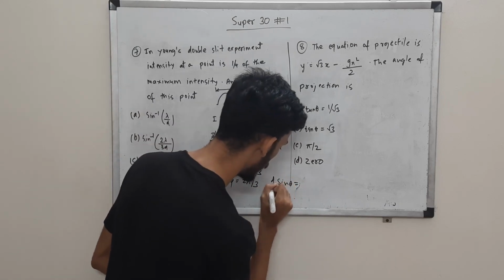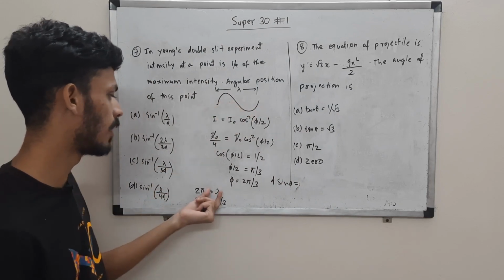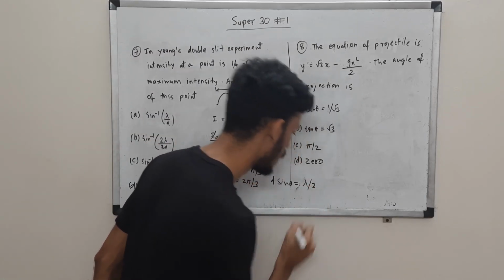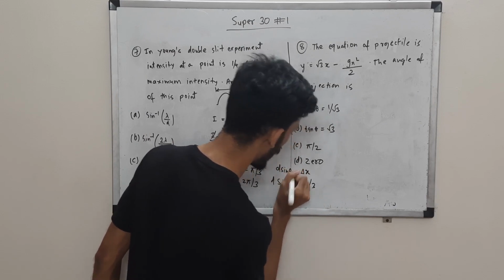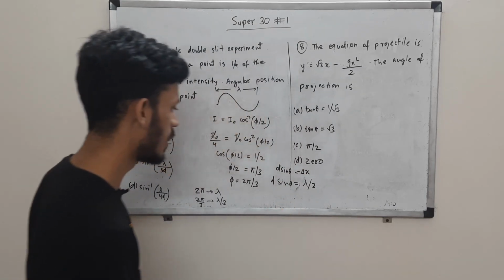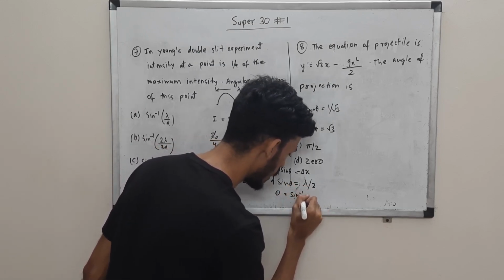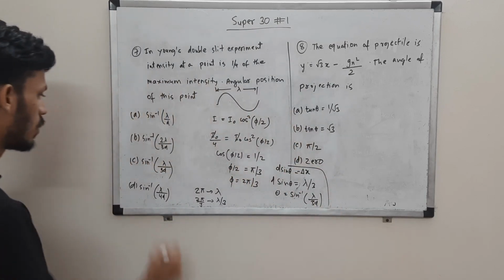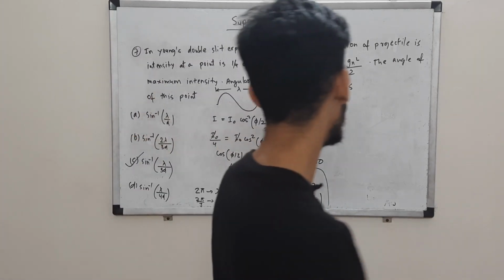So you can say d sine theta is equal to delta x, the path difference. For 2 pi phase difference we have a path difference of lambda. For 2 pi by 3 we'll have lambda by 3. So in our case the path difference delta x is lambda by 3, and I am using delta x is equal to d sine theta. From here you can easily see that d will go down, so we'll have lambda by 3d, and theta will be sine inverse of lambda by 3d, which is option C. That is the correct choice, and this is the proper way of doing it. Let's come to this.